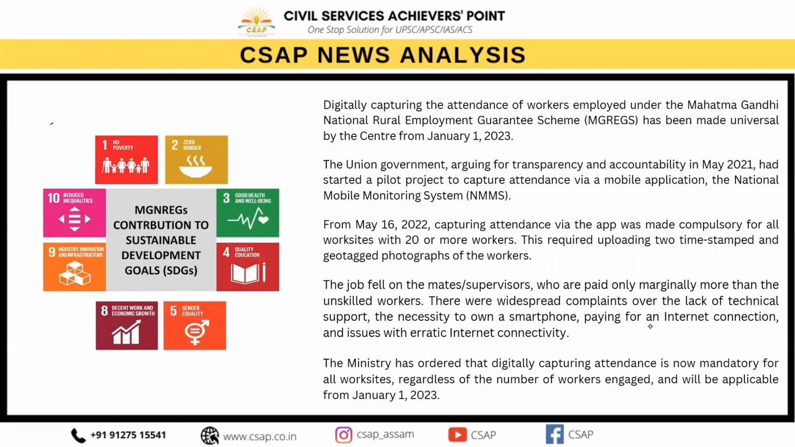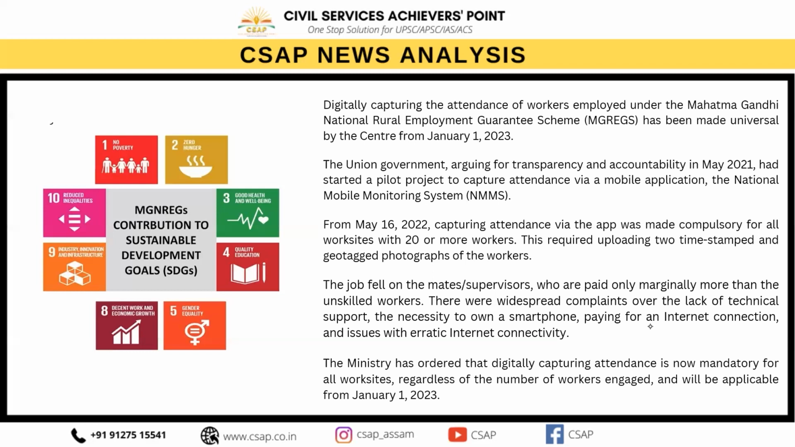So we can see that MGNREGA is directly working today with the National Mobile Monitoring System, which was initiated to capture attendance through the mobile system at work sites with more than 20 workers. This app can record the attendance even if there is no internet connectivity, and it will get uploaded whenever they reach a place which has necessary signal strength. The new system has resulted in delays of wage payment to the workers, and critics say that the union government has implemented these changes unilaterally without studying the ground reality.